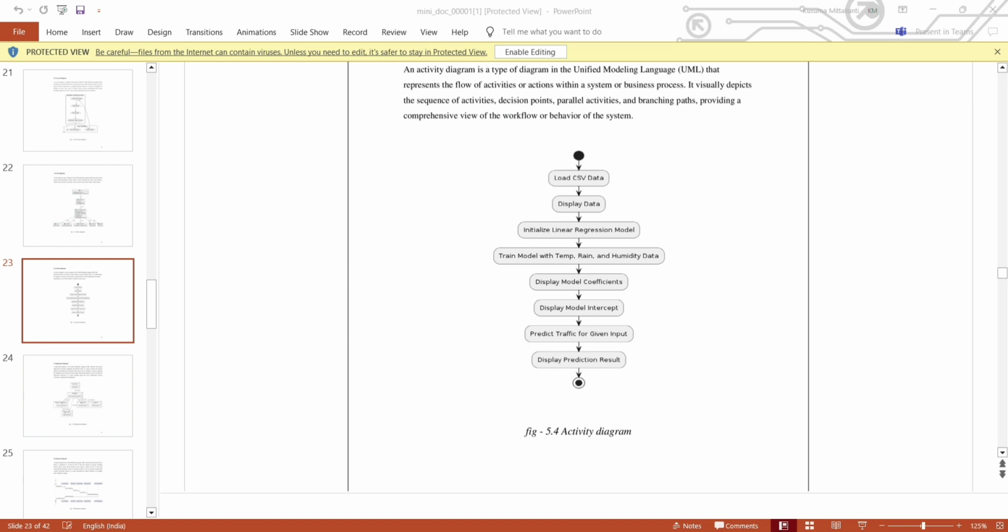And the next step, we display the results. After training the model, the coefficients of the model are displayed. These coefficients indicate the importance of each feature in predicting the target variable. The intercept of the model is displayed in the next step. This intercept is the expected value.